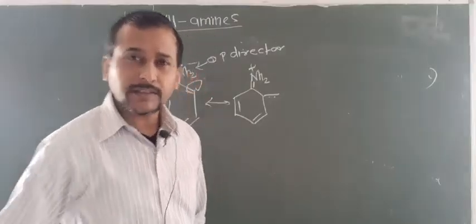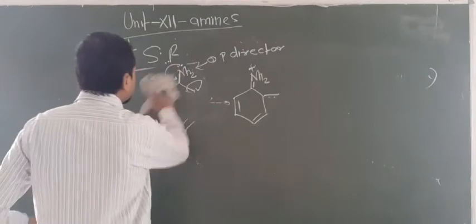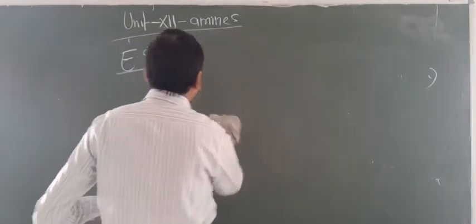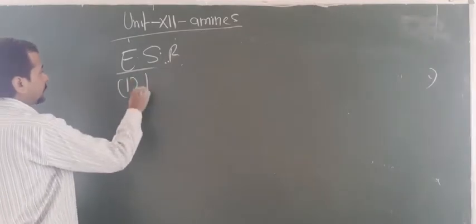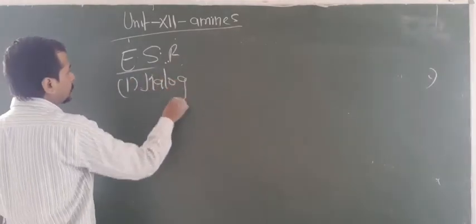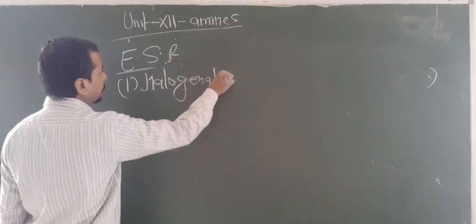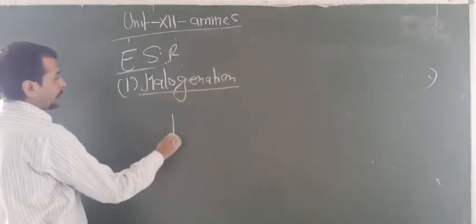So now let us focus on some important reactions, that is, electrophilic substitution reactions. First of all, you have to know the halogenation. Look at it, what happens?